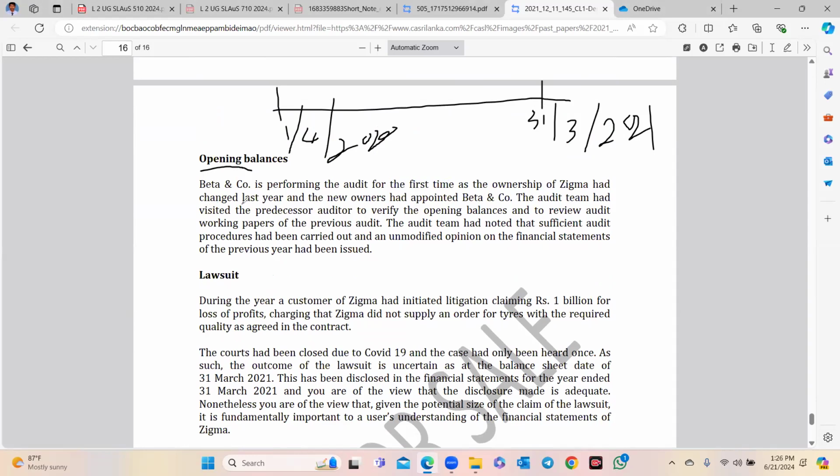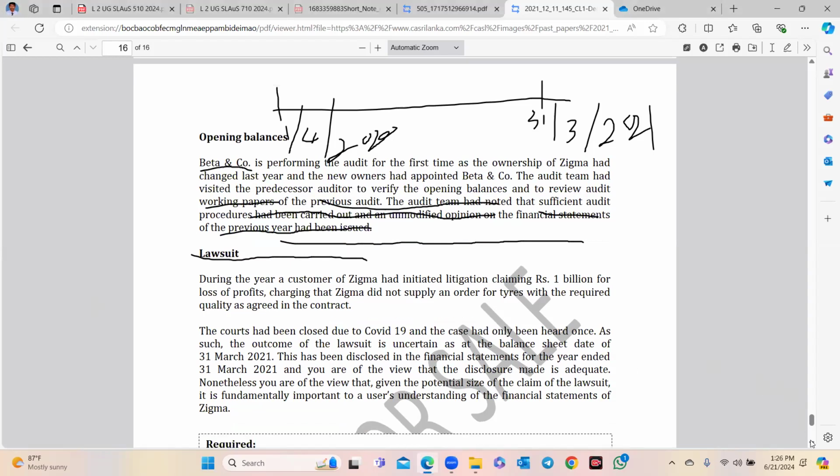Important change in the last year, and new owners had appointed Beta & Co. The audit team had visited the predecessor auditor to verify the opening balances and to review the audit working papers of the previous auditor. Let's say now it is KPMG, previously EY, right? The audit team had noted that sufficient audit procedures had been carried out and an unmodified opinion on the financial statements of the previous year had been issued. Right, what is the audit opinion?